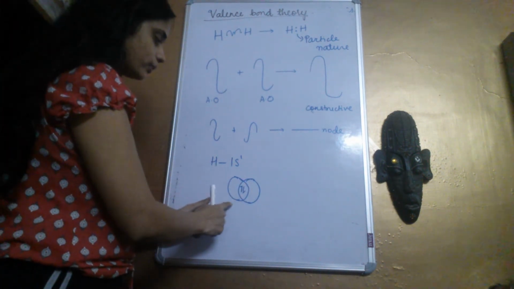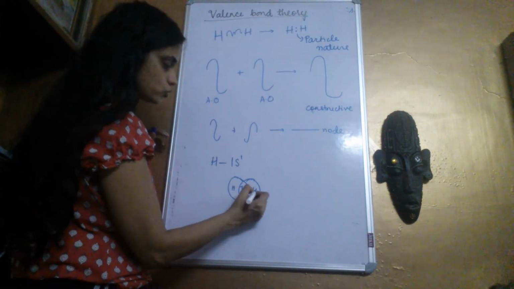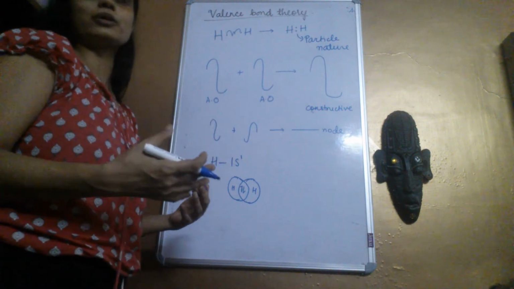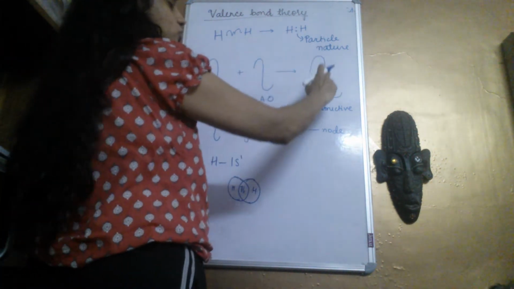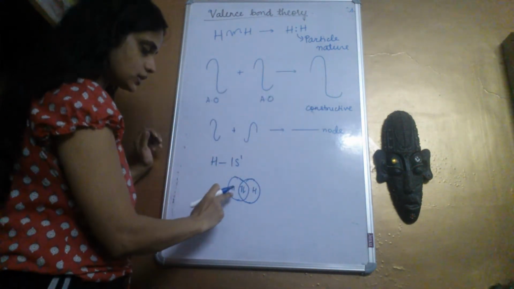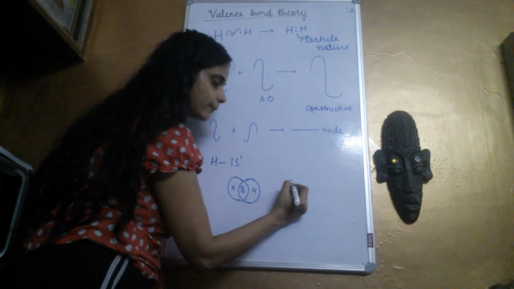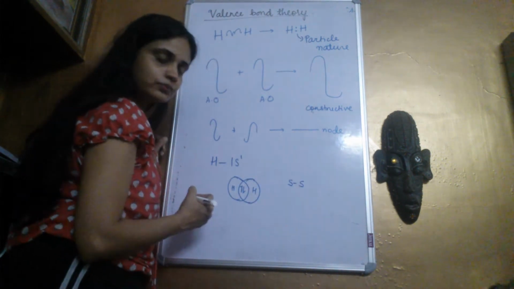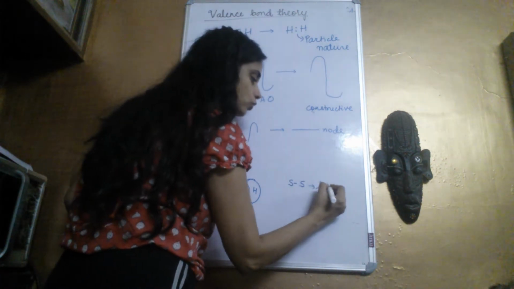So the atomic orbital of one hydrogen overlaps with the atomic orbital of another hydrogen to form a new orbital, which is no longer atomic, it's a molecular orbital, which is called constructive interference. Now the bond forms by the overlap between s and s. The overlap between s and s is also called the head-on overlap.